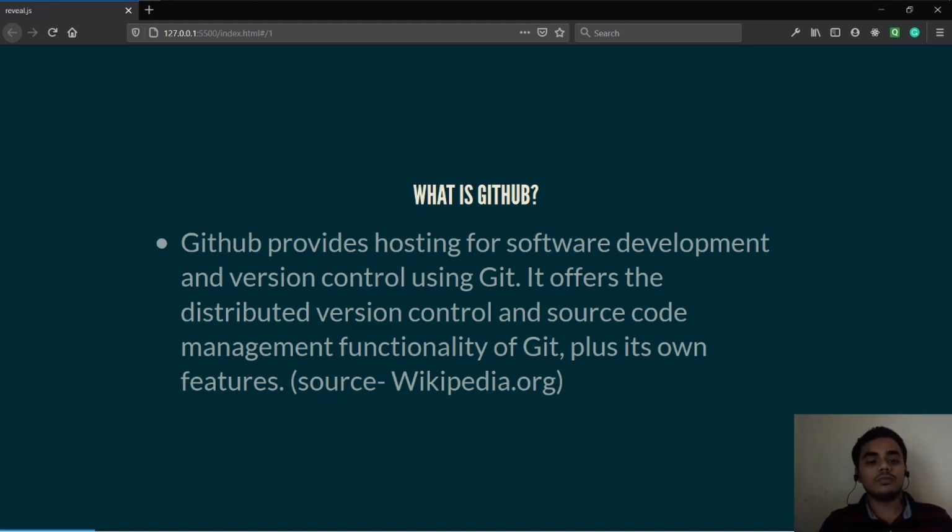They are different because Git is a software and GitHub is a cloud provider. GitHub is where you are going to host your project, but from a local machine to your cloud server, you are using Git to communicate, give commands and manage that repo. So Git is a software and GitHub is a hosting service. GitHub provides hosting for software development and version control using Git. It offers the distributed version control and source code management functionality of Git, plus its own features.